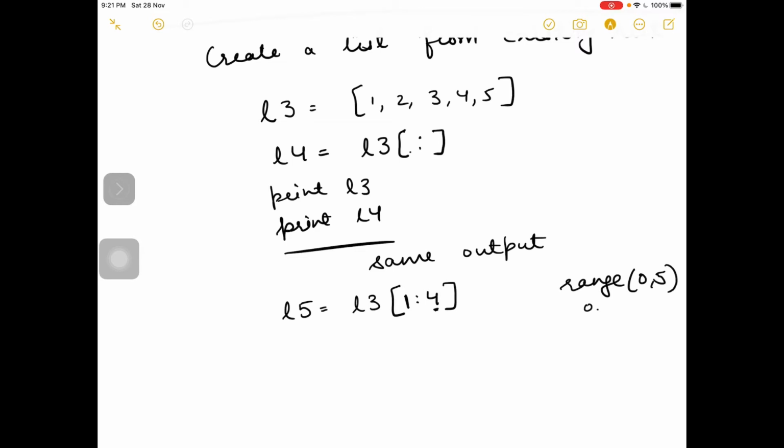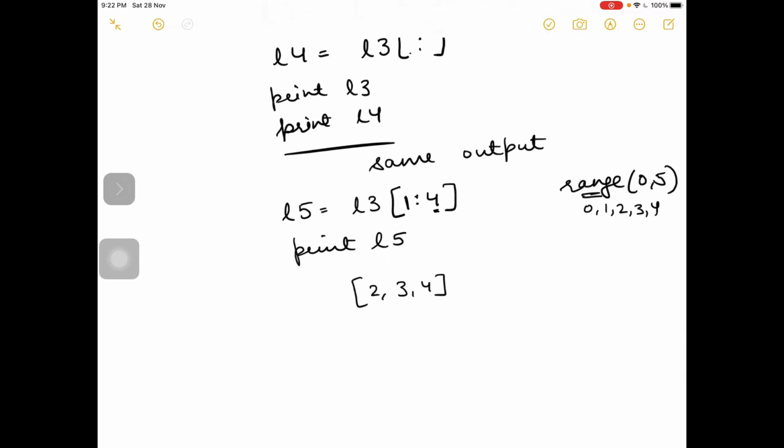It will give values 0, 1, 2, 3, 4. Same as range, here also the last value after the colon is excluded. So the output, if I print L5, will be 2, 3, 4. Okay.